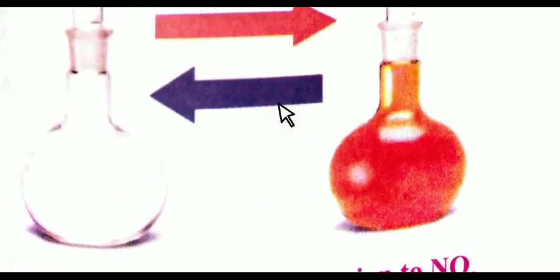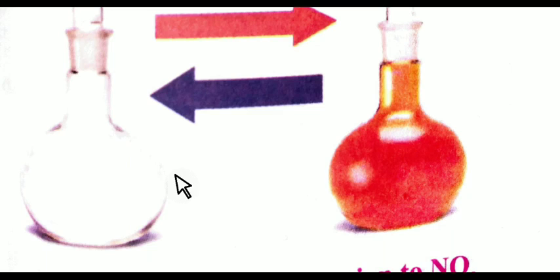In this diagram, N2O4 converts to NO2, and it is a reversible reaction, and we can see the color changes. Whenever N2O4 changes into NO2, we can understand it by the reddish brown color, and whenever NO2 changes into N2O4, we can understand it by the lighter color. So it is a reversible reaction in which the concentrations of reactant and products are constant, which means the rate of forward reaction is equal to the rate of backward reaction.